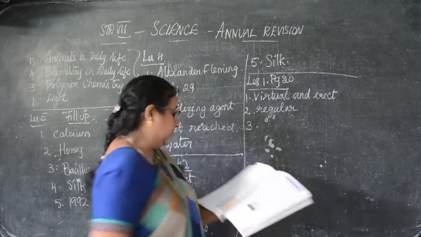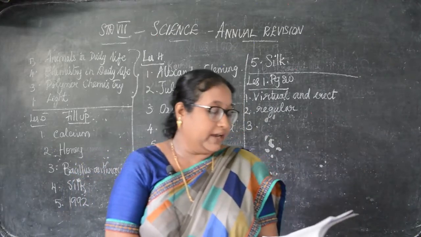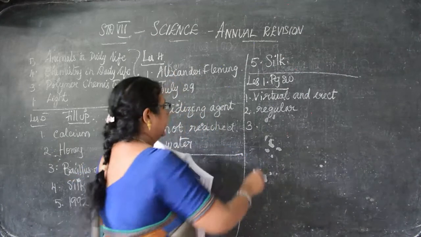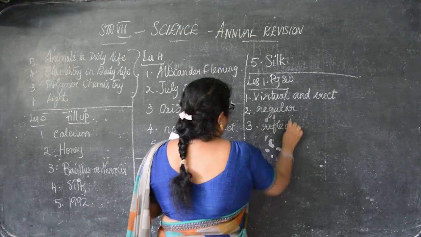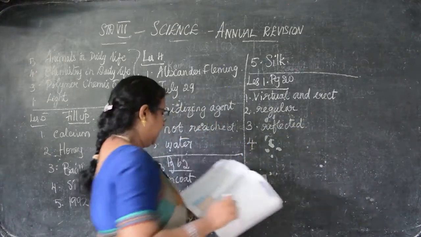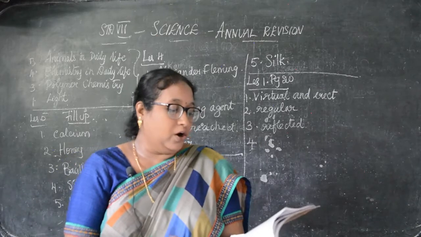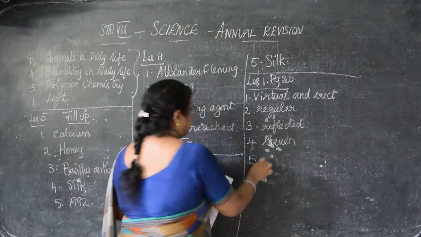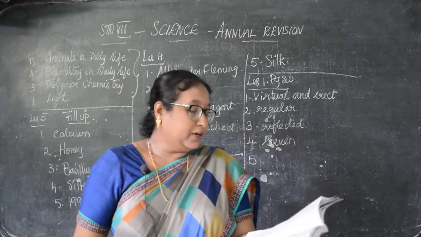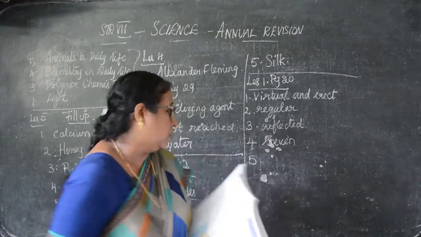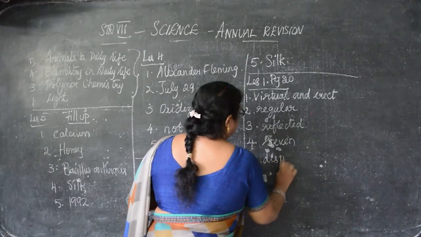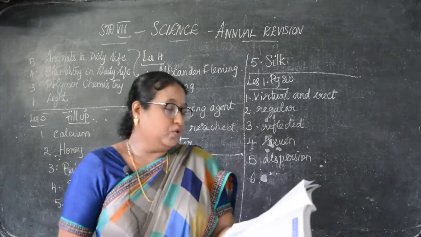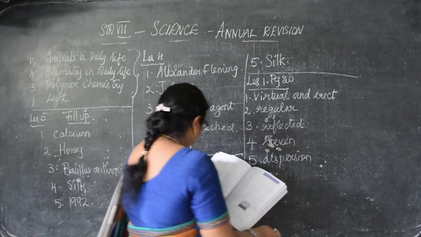Then number 3: the light ray gets dash when it falls on any polished surface, reflected. Sunlight is a blend of dash colors, 7 colors. The splitting of white light into 7 colors is called dispersion.